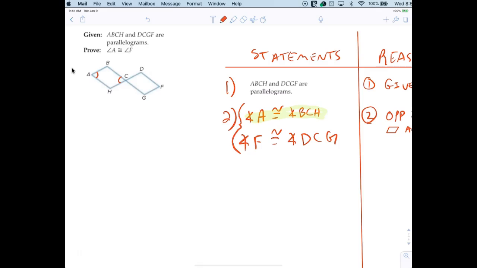I've proven that these two things are equal. Close. We can't say that quite yet. Yeah, they're vertical. All right, we're getting there. Come on now, I like that.